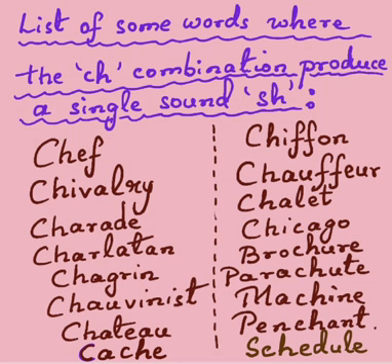The last word in this list is pronounced as schedule in British English and not schedule as some of us nowadays tend to pronounce, but that is actually American English, not British English. In British English it is pronounced as schedule.